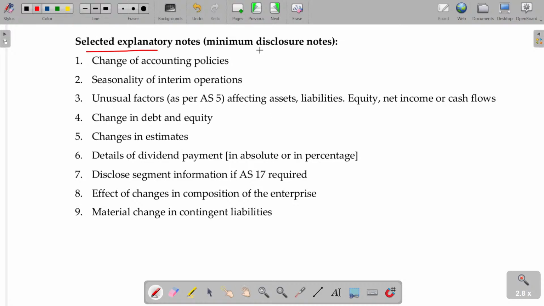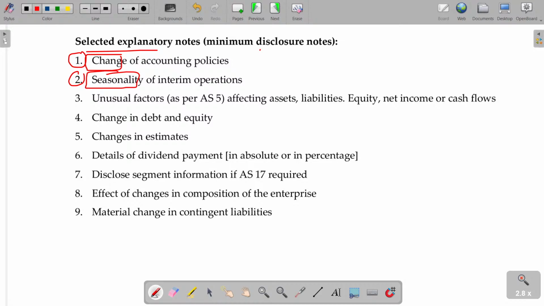Selected explanatory notes: minimum disclosure required. At least these basic details you need to give. If you are able to give the complete details, well and good. What are they? Any accounting policies changed, then you have to give this. If there is any seasonality, for example, during the Diwali season, garments business will be quite higher.